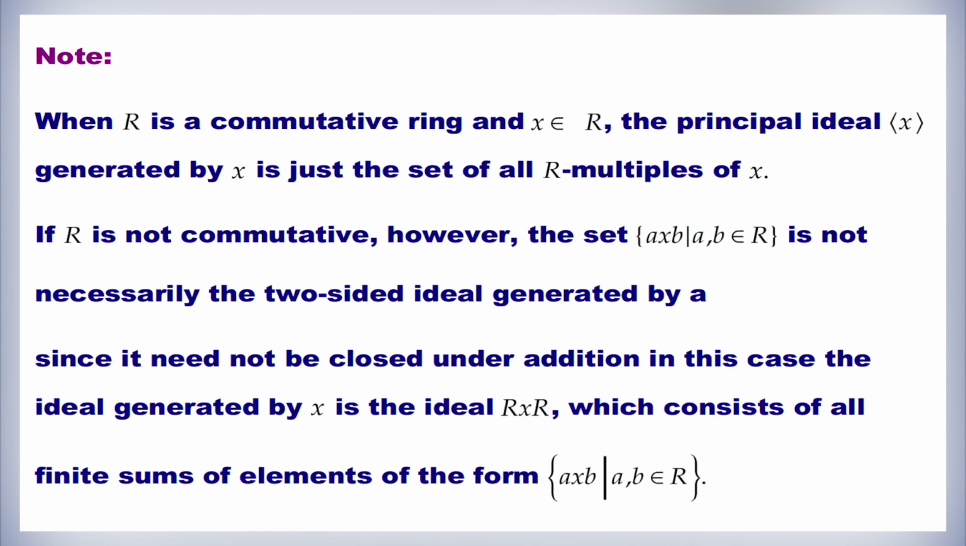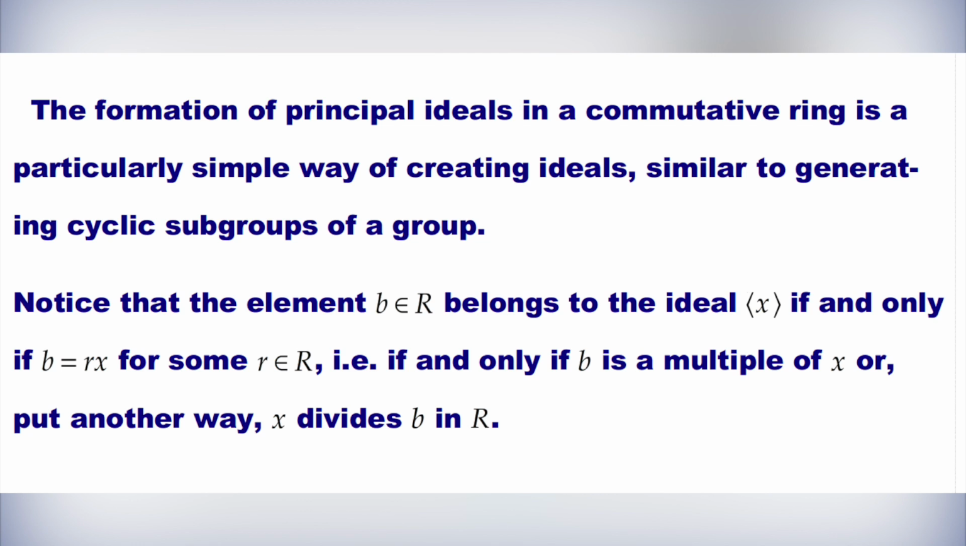The ideal generated by x is the ideal RxR, which consists of all finite sums of elements of the form axb, where a, b belong to R. The formation of principal ideals in a commutative ring is a particularly simple way of creating ideals, similar to generating cyclic subgroups of a group.